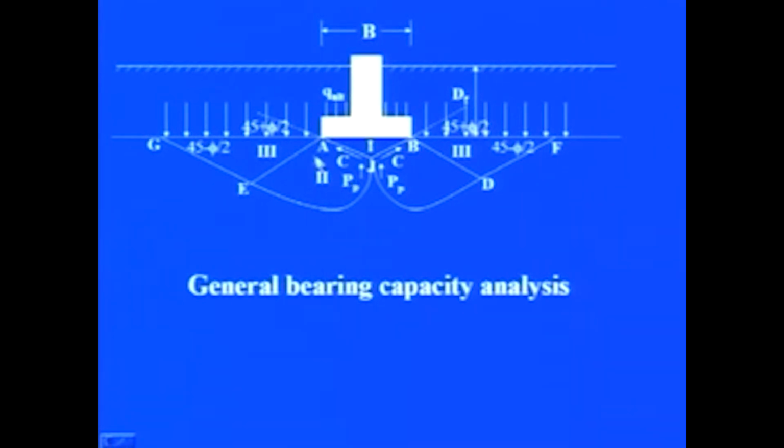The only difference is the inclination which the sides of the elastic wedge make. That was phi in the case of Terzaghi, and now it is 45 plus phi by 2 in the case of other theories proposed. This observation has been obtained on the basis of model studies carried out by those researchers.